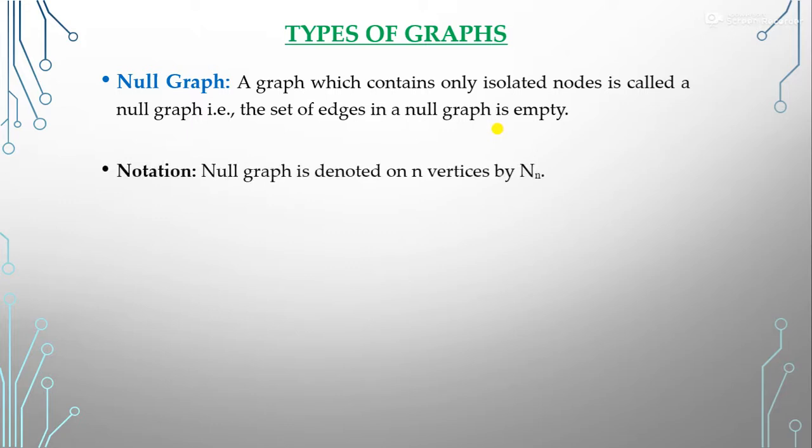The notation of the null graph is capital N with a subscript small n, where small n denotes the number of vertices. Suppose we take the example of N3, which has three vertices, A, B, C. This graph is called the null graph because we have no edge between the vertices.